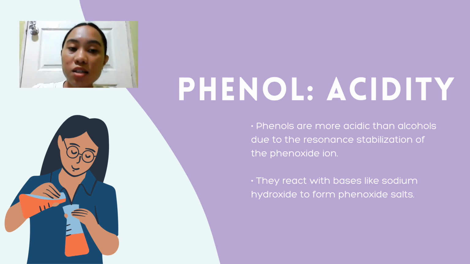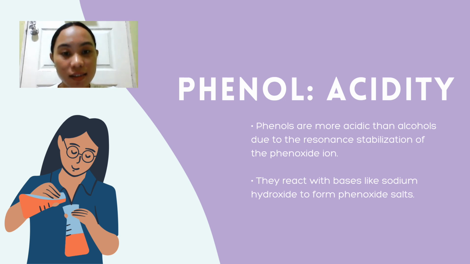So in comparison, phenol is more acidic than alcohols but less acidic than carboxylic acid. This is due to the resonance stabilization of the phenoxide ions, which is not present in alcohol, and lack of a second oxygen atom, which is present in carboxylic acid.